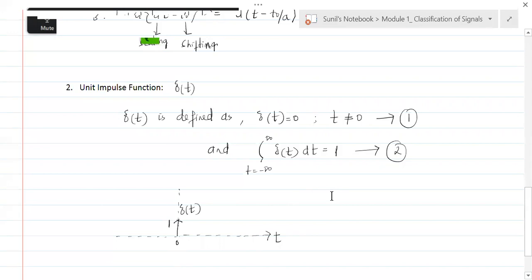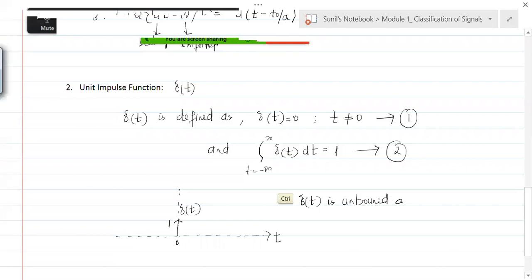Unbounded means it's infinity, that's it. There is no bound to it. It just keeps growing and goes to infinity at t equal to 0, and everywhere else it is 0. Understand? So that is the meaning of the first definition of delta of t.